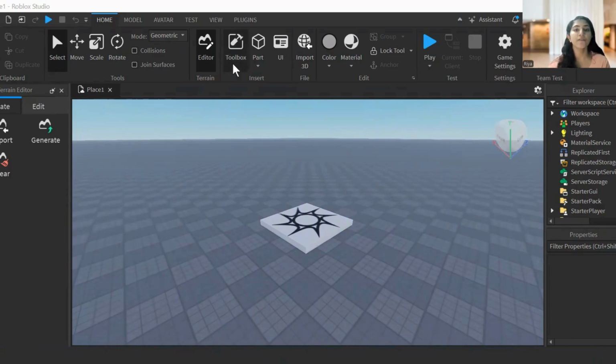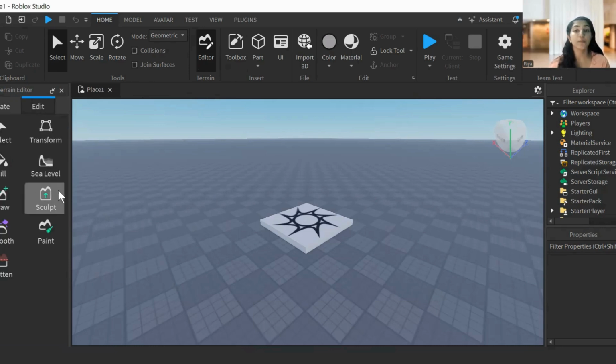For that, you have to click on this editor. Okay, let me annotate. Did you see this edit in the terrain editor? We have to go to the terrain editor and click on the edit option over there. Okay, I'm going to click on edit. Did you see? Now I'm going to draw the terrain.